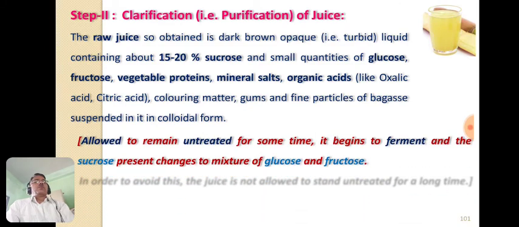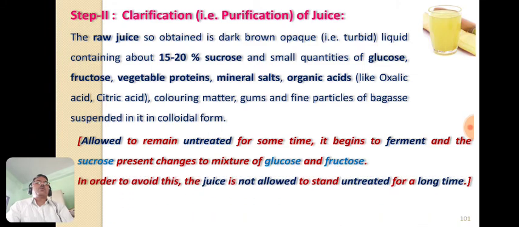Now, when this raw juice is allowed to remain untreated for some time, what happens? This raw juice begins to ferment, and the sucrose present in the raw juice is fermented, and we get a mixture of glucose and fructose. So to avoid the fermentation of sucrose, the juice is not allowed to stand unreacted for a long time.